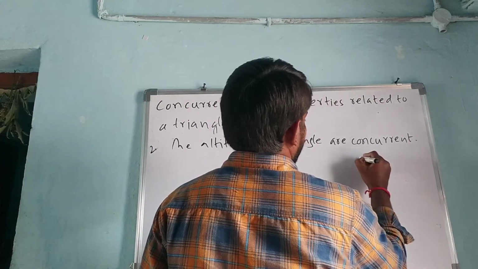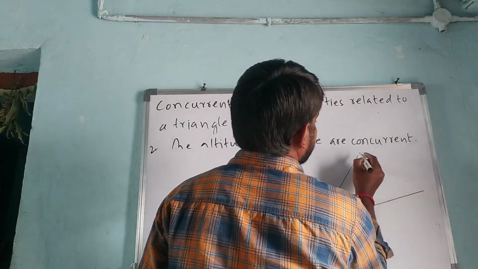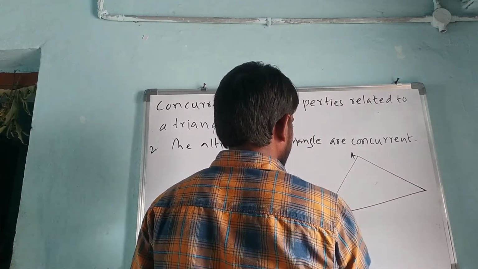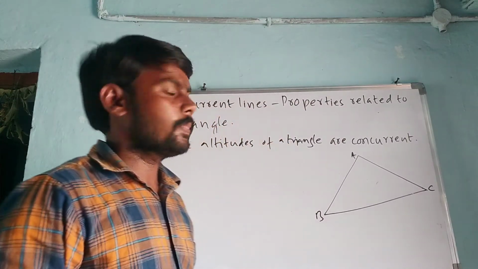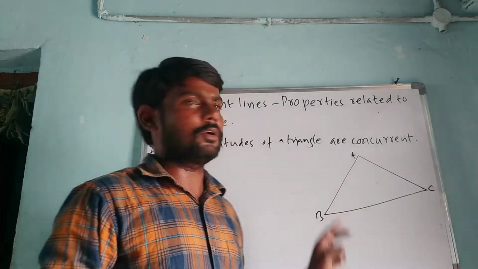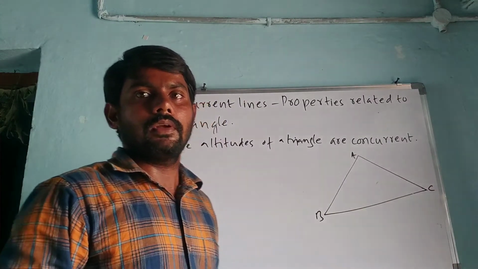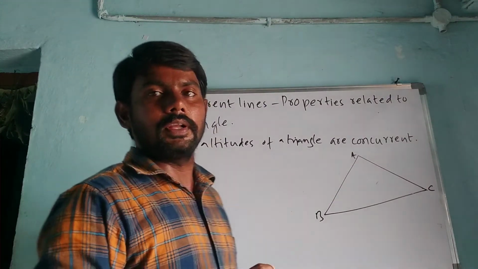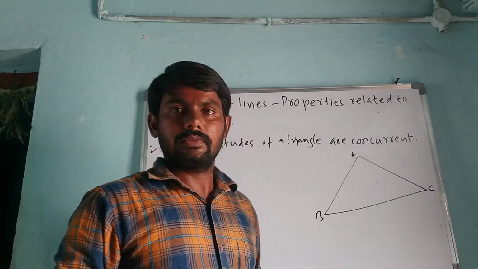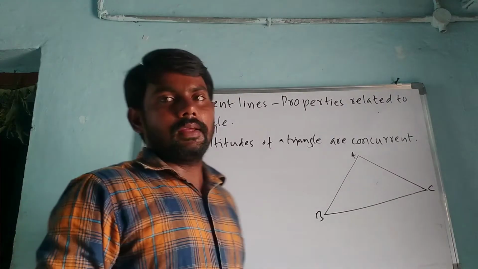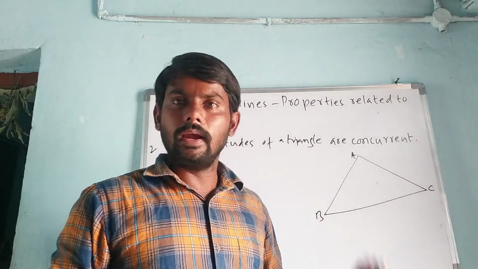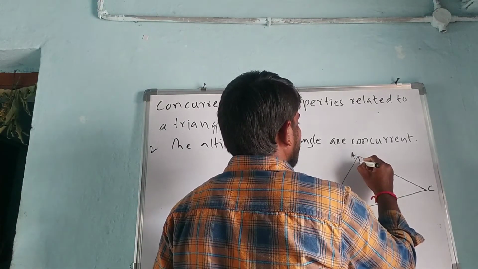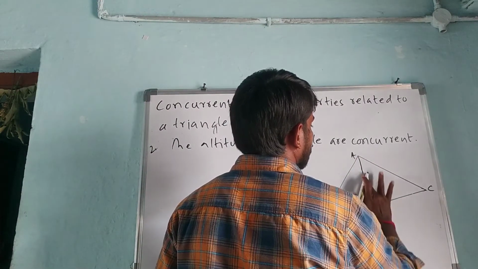Here the figure is drawn. Triangle ABC is the triangle, with vertices A, B, C respectively. So here, what is an altitude? An altitude is a line coming from a vertex of a triangle and perpendicular to its opposite side.